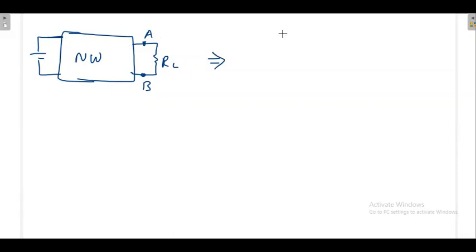This complete network, along with the independent or dependent sources, will be replaced by a single resistance and a single voltage source. See, the dot mark is there. Beyond this point, everything I have replaced with V Thevenin and R Thevenin, a single voltage and a single resistance. Then I will connect my load.